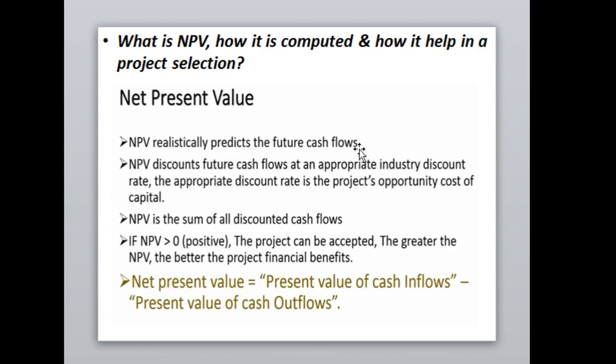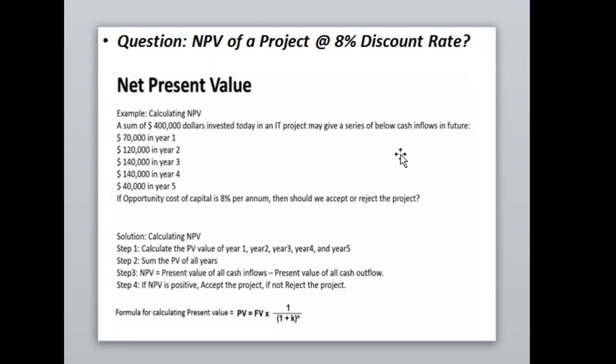What basically NPV is, how it is computed, and how it helps in project selection, we will learn through a few examples using this technique. Suppose the first example: a sum of rupee 4 lakh invested today in an IT project may give a series of cash inflows in future. In the very first year you will get 70,000 from this project. In the second year you will get 1,20,000 rupee. In the third year 1,40,000, fourth year 1,40,000, and the fifth year you will get 40,000 only.